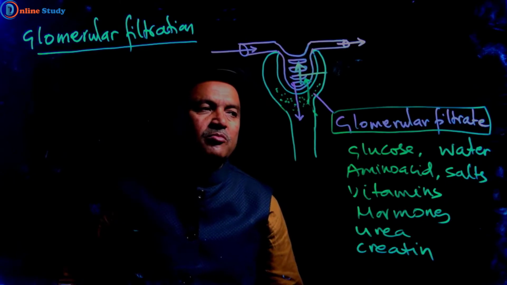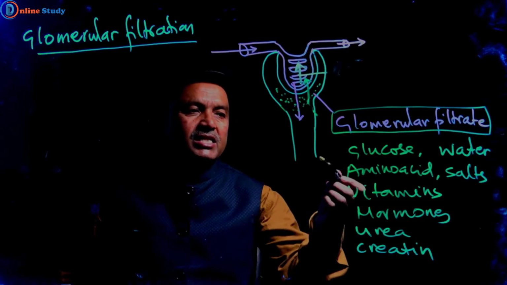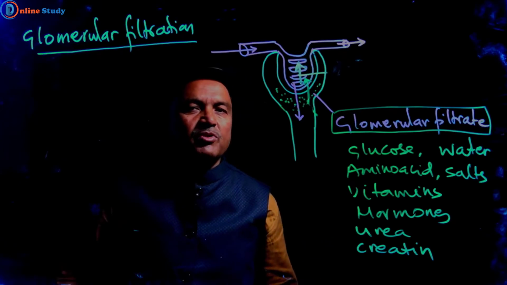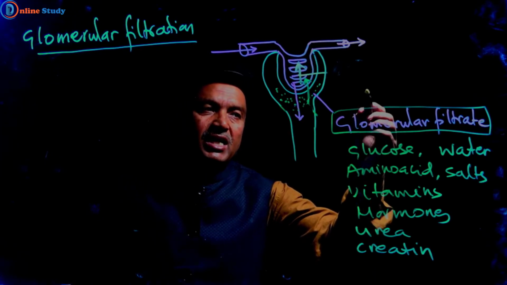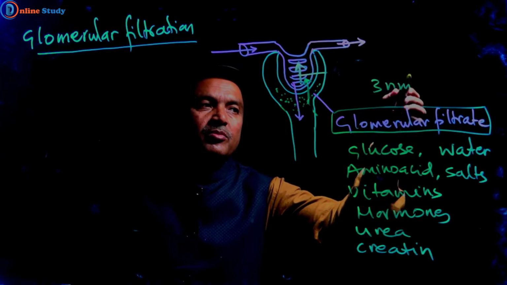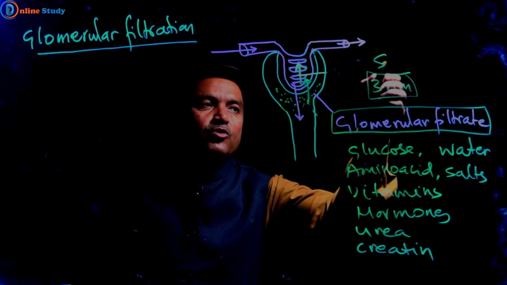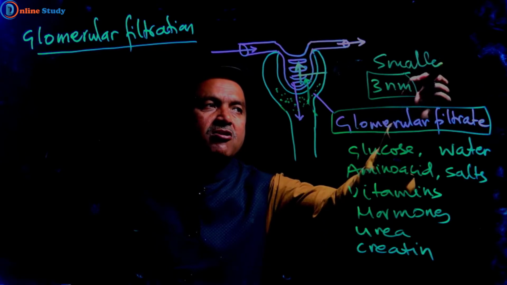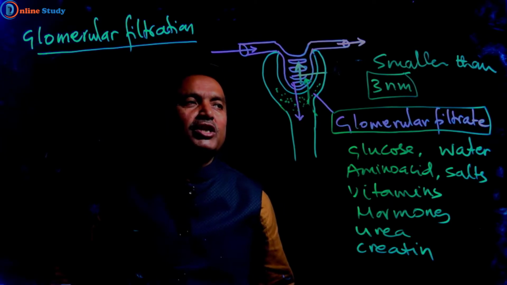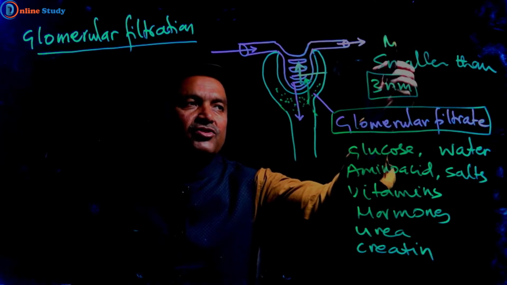And this glomerular filtrate contains substances whose molecules are smaller than 3 nanometer.